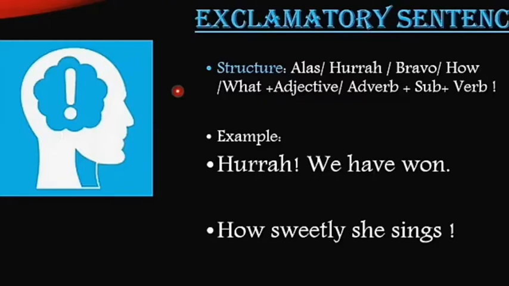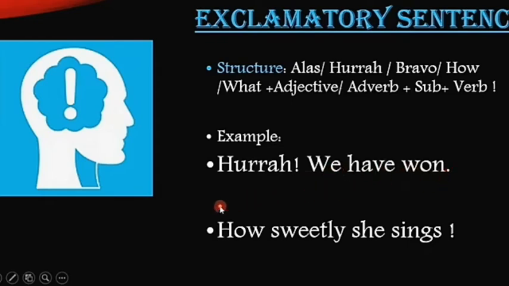Exclamatory sentences help us to express our emotions or feelings, and these kinds of sentences take the help of some interjections like alas, hurrah, bravo, etc. And then they take the assertive form of the sentence. For example, hurrah, we have won. See the structure. After hurrah, we have used the exclamation sign. The word hurrah itself expresses all the emotion. That's why after that we are using this sign, and then an assertive form of the sentence. We have won. After that, full stop.